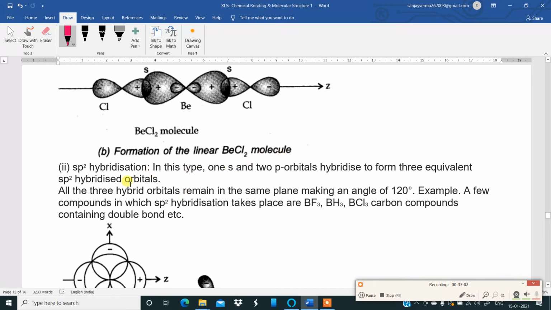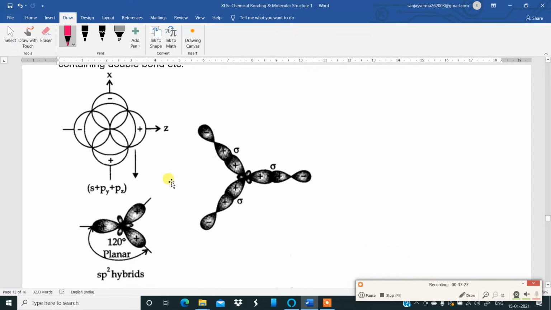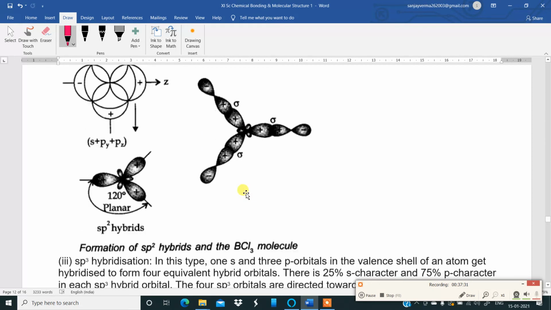The next one is sp2 hybridization: one s orbital and two p orbitals. Here, all three hybrid orbitals remain in the same plane, making an angle of 120 degrees. Earlier it was 180. A few compounds where sp2 hybridization takes place are BF3, BH3, BCl3, and carbon compounds containing a double bond. Here you can see how hybridization is happening. Planar.